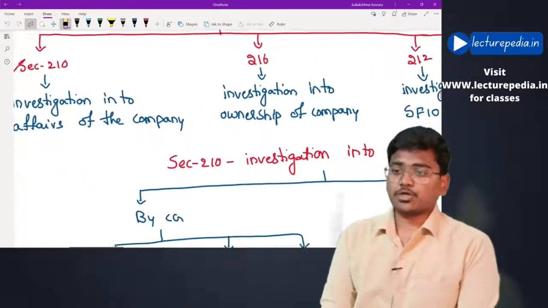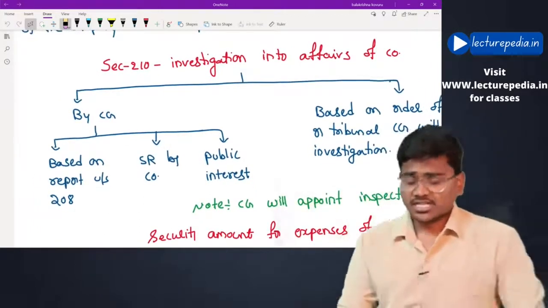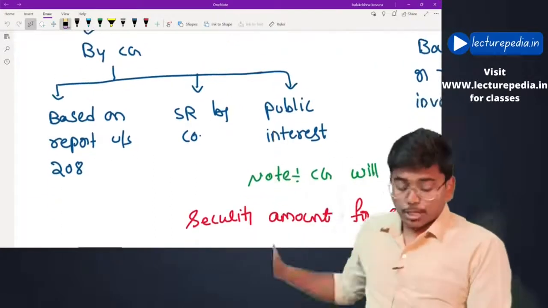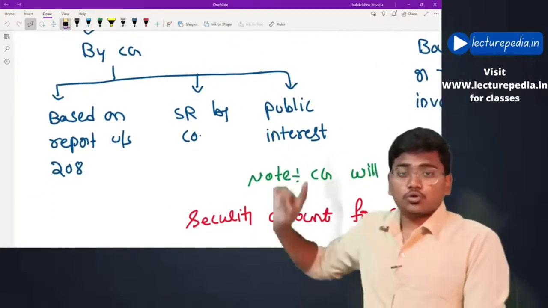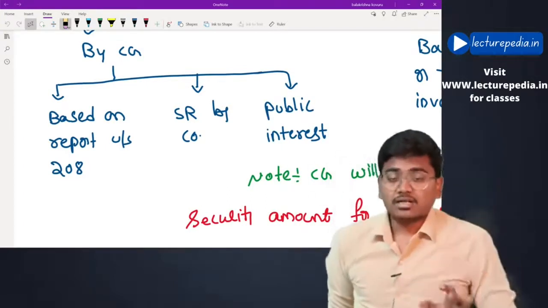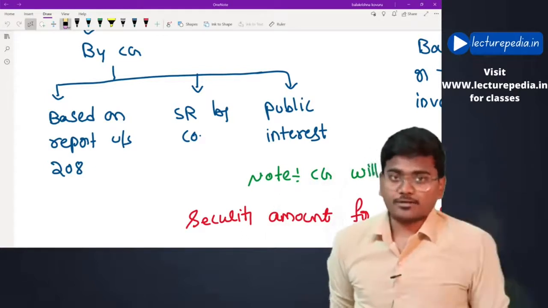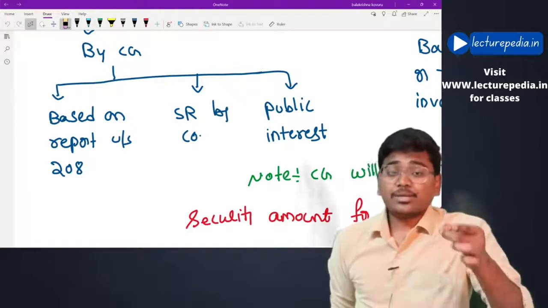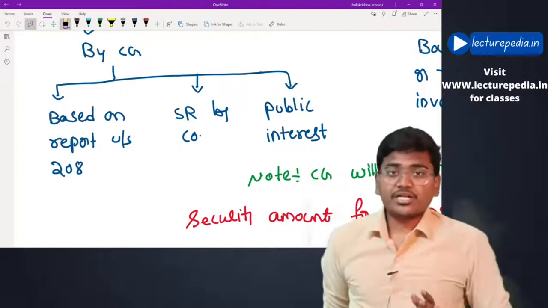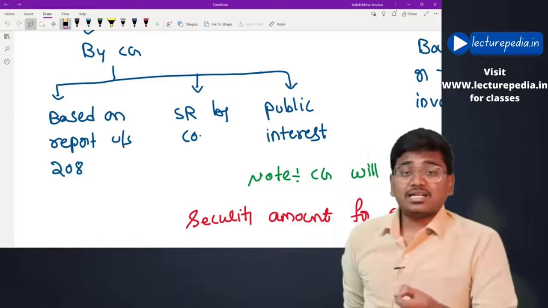First of all, section number 210, investigation into affairs of the company. When can the investigation be conducted? Investigation by central government based on report under section 208. See, under section 208, the registrar or inspector have given their report to the central government on inspection or inquiry conducted. Now in that report they can recommend further investigation into affairs of the company. Based on such recommendation in the report under section 208, the central government can conduct investigation.